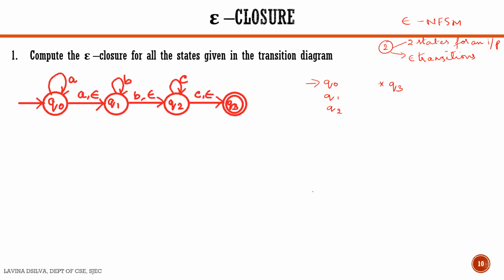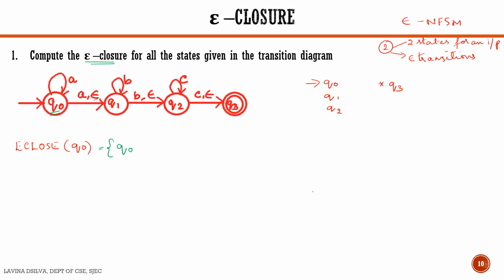Therefore, we shall calculate the epsilon closure for all the 4 states. Now consider the first state, E close of the start state Q0. Now we know that E closure is all the states which are reachable from a particular state on epsilon transitions. So one is the state itself, because it remains in the same state on receiving no input.